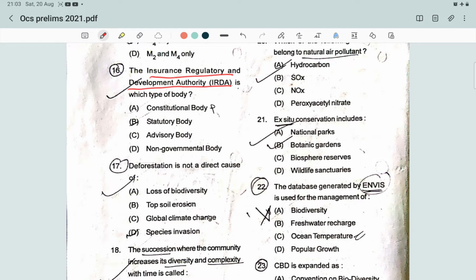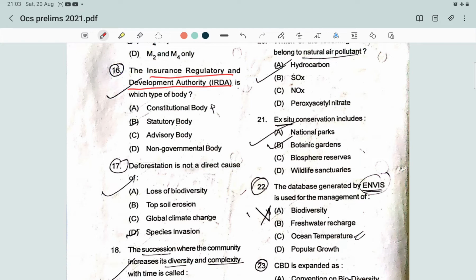And next is statutory body. What is a statutory body? A statutory body is a body that is formed under an act of the parliament. Advisory bodies are the bodies that are authorized only to make some recommendation, and those recommendations are non-binding in nature. Then non-governmental body is a body that is totally independent from government.